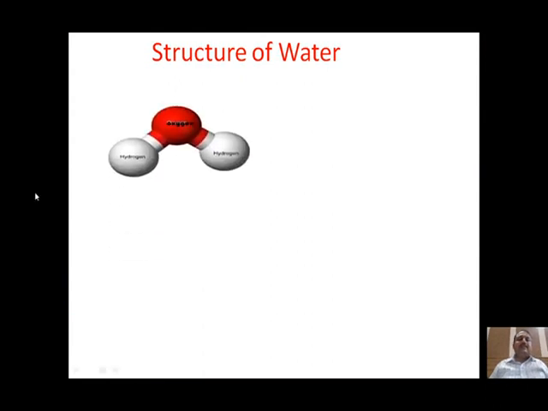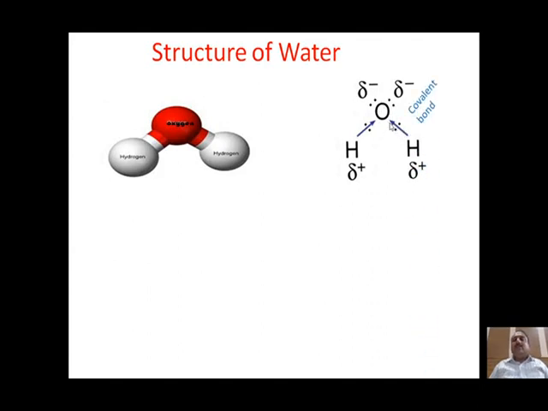Water has one atom of oxygen and two atoms of hydrogen. The atomic number of hydrogen is 1, and the atomic number of oxygen is 8. Hydrogen has 1 electron in its valence shell, and oxygen has 6 electrons in its valence shell. Now, the only electron of hydrogen is shared with one electron of oxygen to form a strong covalent bond, the sharing of electrons to form the covalent bond. Another electron of oxygen is also shared with hydrogen to form another strong covalent bond.